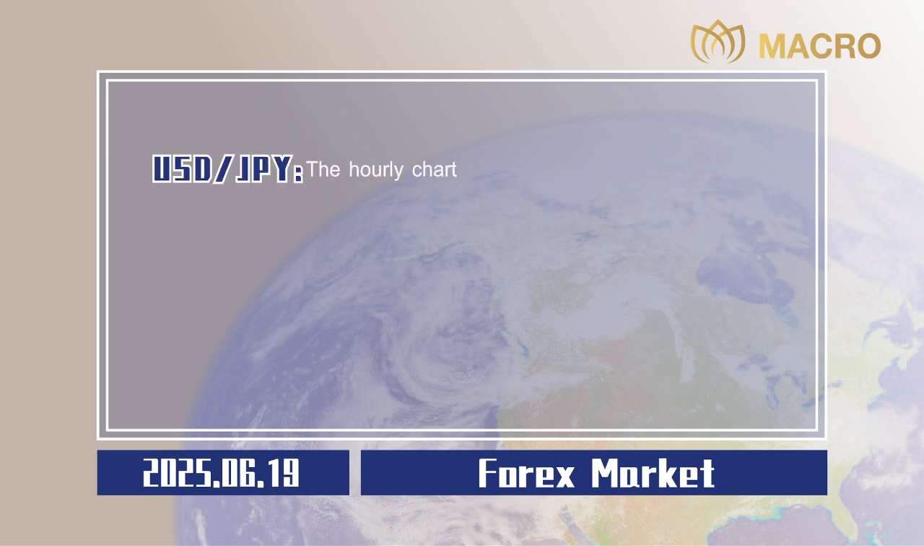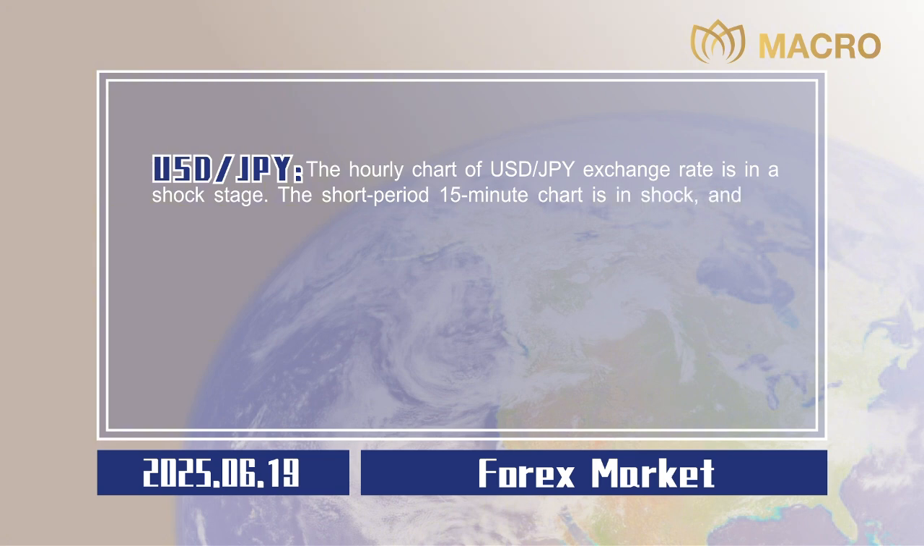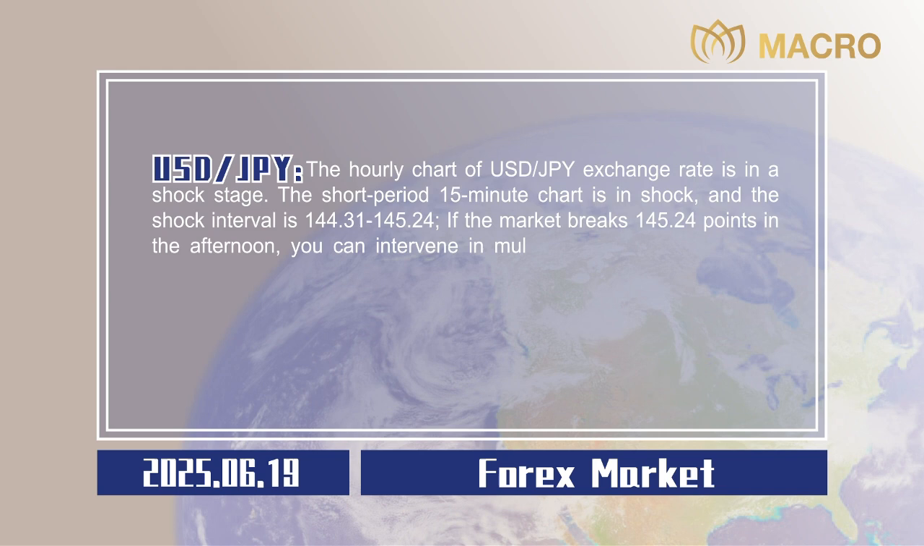The hourly chart of US dollar to Japanese yen exchange rate is in a shock stage. The short period 15-minute chart is in shock, and the shock interval is 144.31 to 145.24. If the market breaks 145.24 points in the afternoon, you can intervene in multiple orders, and the upper target can be seen at